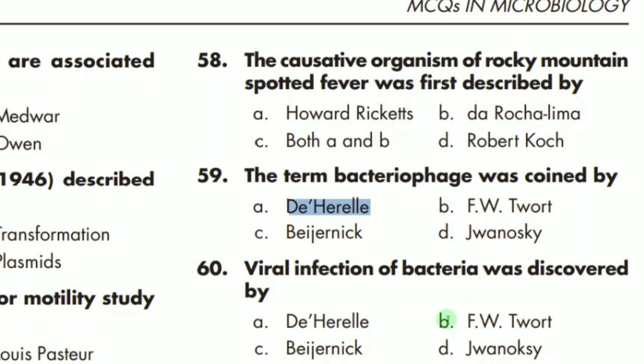The correct option is F.W. Twort. There is a confusion between these MCQs, so don't be confused. Remember, the term bacteriophage was coined by D'Herelle, but the viral infection process, in which bacteria are infected, was actually discovered by Twort. Okay, so don't be confused.